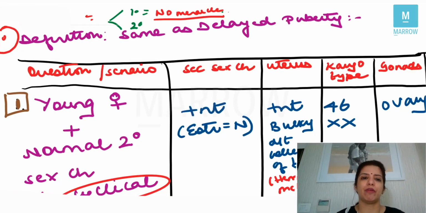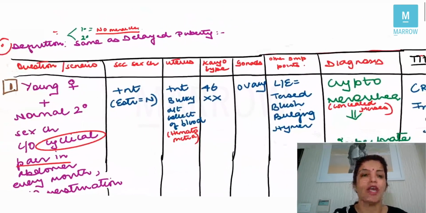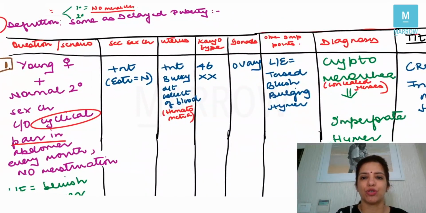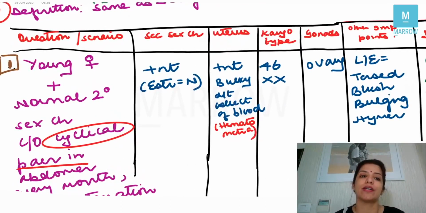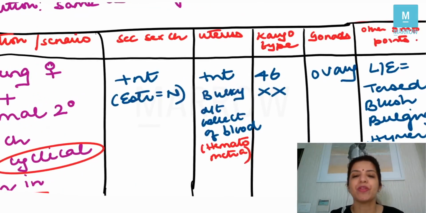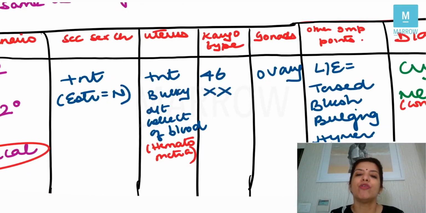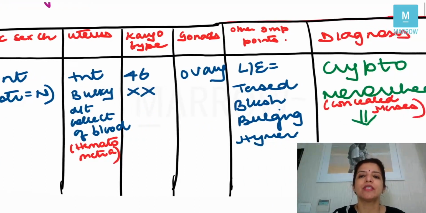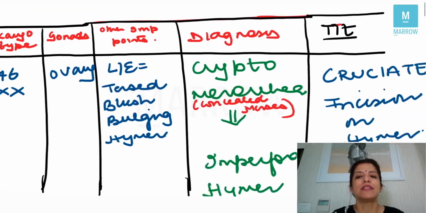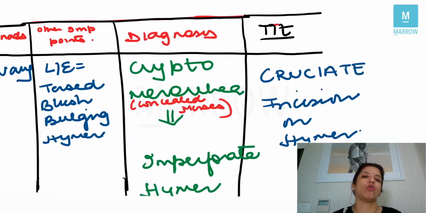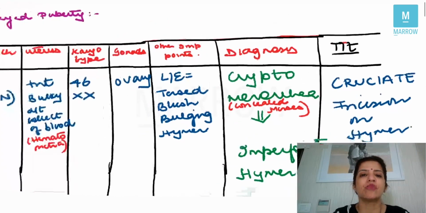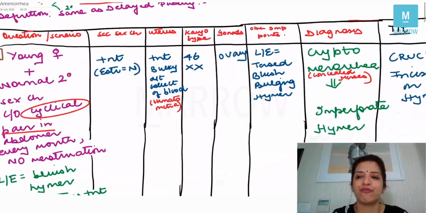And for primary amenorrhea, I want you to make this chart, which is very, very important. In this chart, you are going to make 8 columns. First column will be your question or a case scenario. Second column will be of secondary sexual characteristics. Third column will be whether uterus is present or not. Fourth column will be the karyotype. Fifth column will be gonads. Sixth column will be other important point. Seventh column is diagnosis, and eighth column is treatment. Right? This is the most important table which you have to remember.